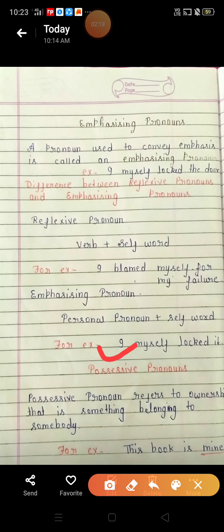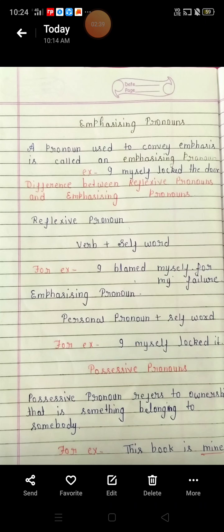In reflexive pronoun, a verb will be given and after the verb, a self word is given. And in emphasizing pronoun, a personal pronoun will be given and after the personal pronoun, a self word is given. So, in this way, we can recognize which is a reflexive pronoun and which is an emphasizing pronoun.